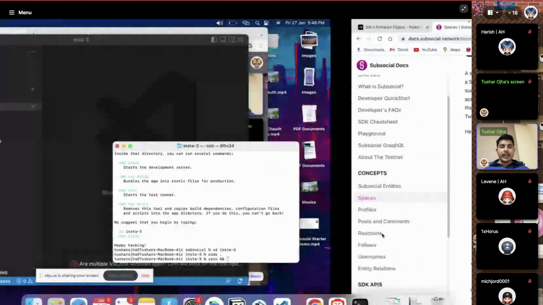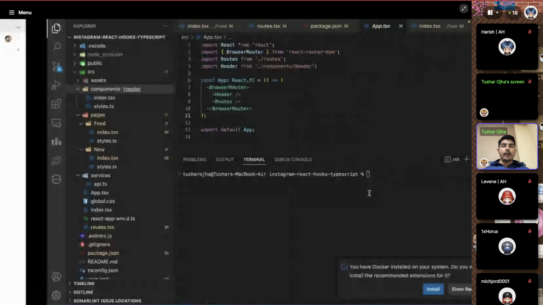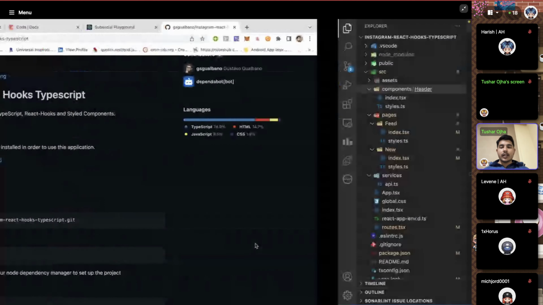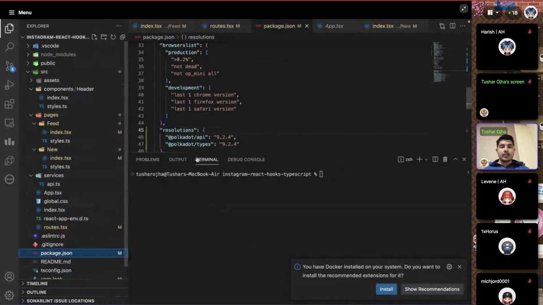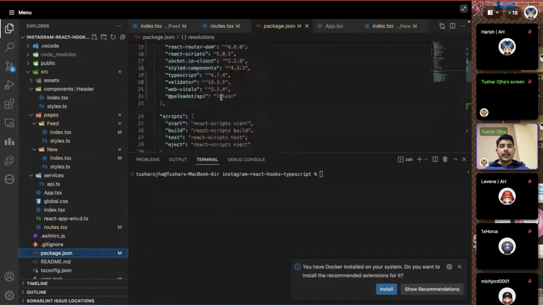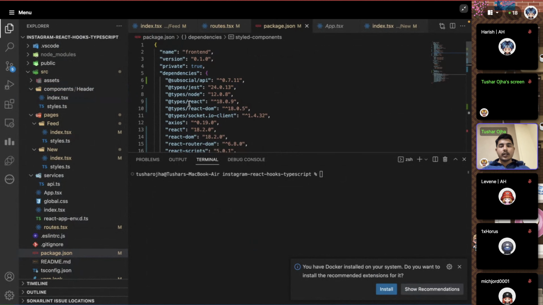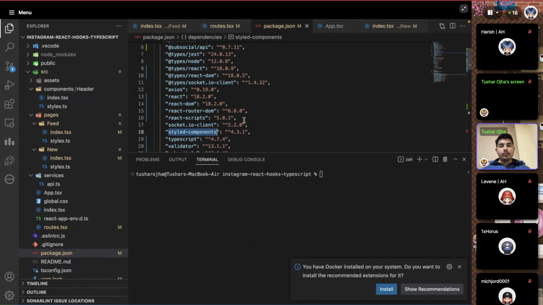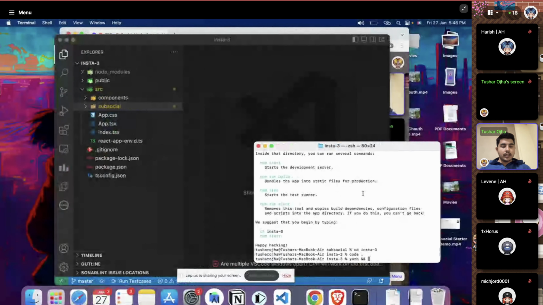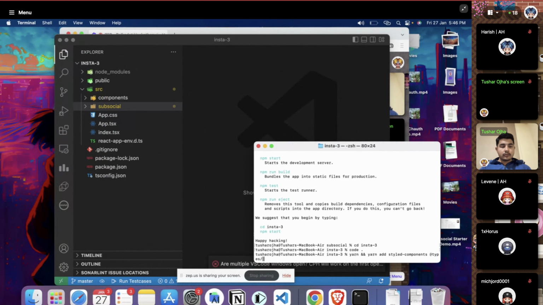There are a few dependencies which we want to have from this UI. One of them is, I guess, styled components. So we want styled components, and the other is React Router DOM. We're going to have these as well, so we're going to say yarn add this. I'm going to install just the dependencies which are needed for the UI and React Router DOM.